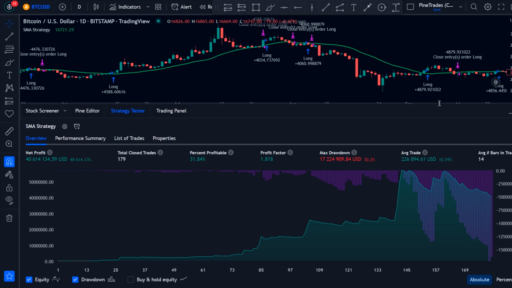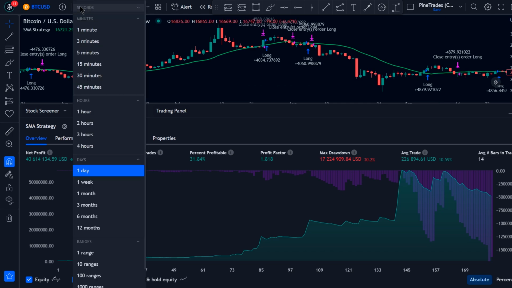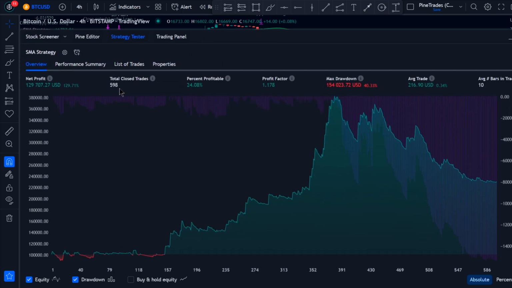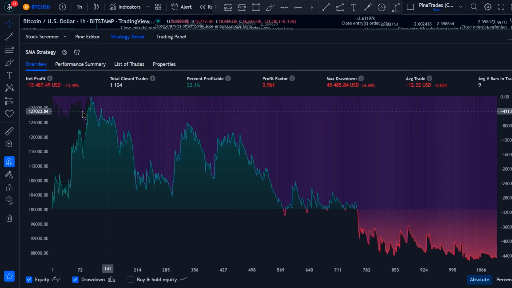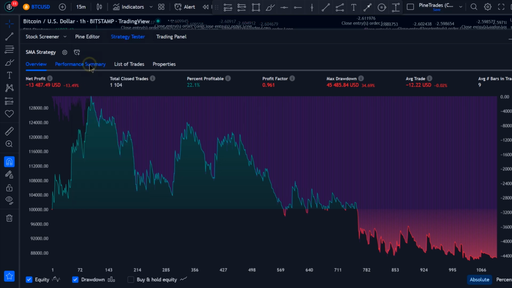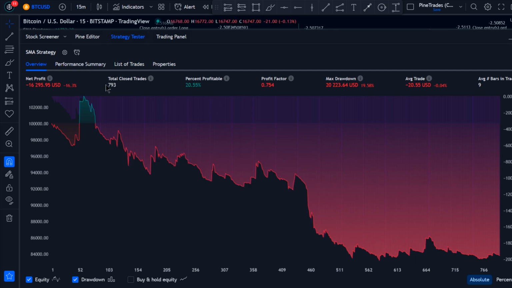What if we go to other time frames, like the 4-hour time frame? Nearly 600 trades and it's still profitable. But of course, the drawdown is significantly higher. Now, what about the 1-hour time frame? Let's find out. You could have taken 1,000 trades only to lose money. What about scalping time frames? Maybe the 15-minute time frame. Oops, you would have lost money. The strategy simply doesn't work.